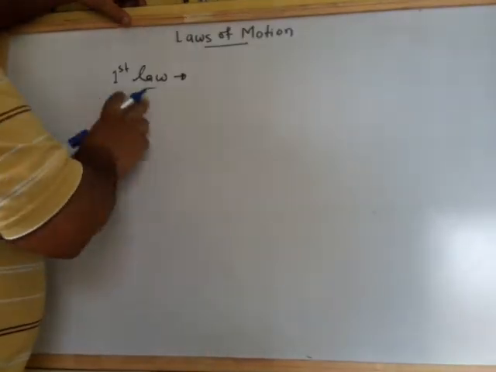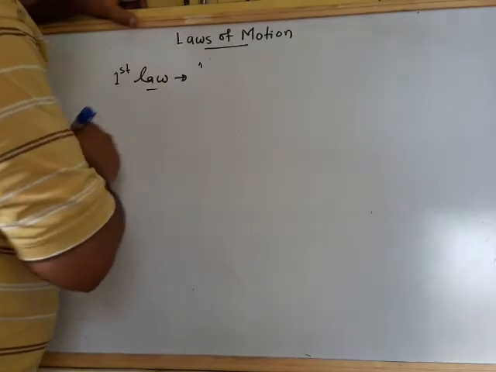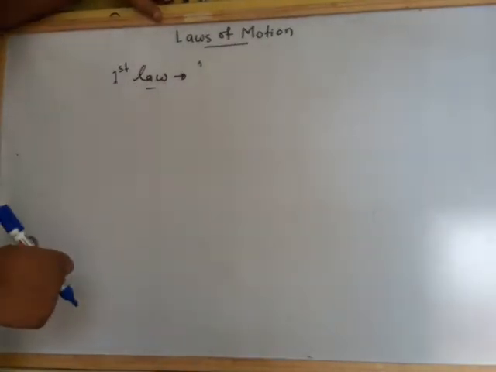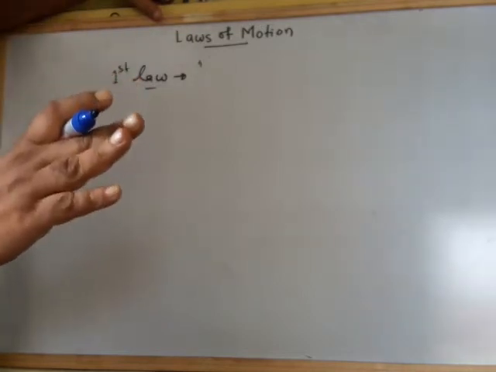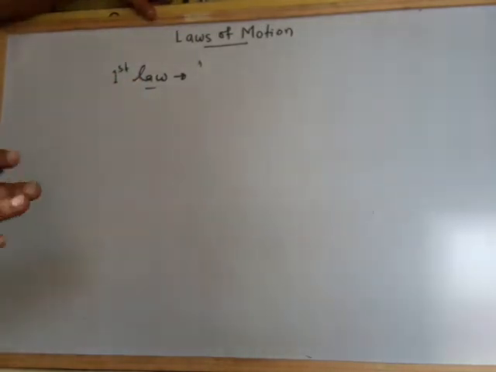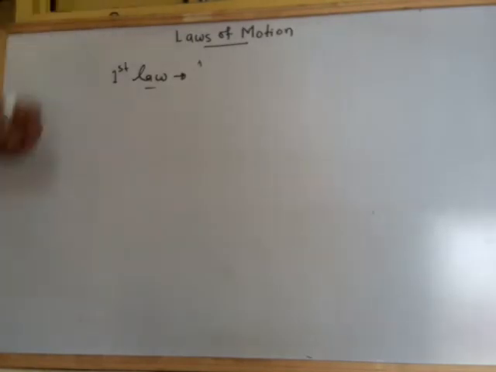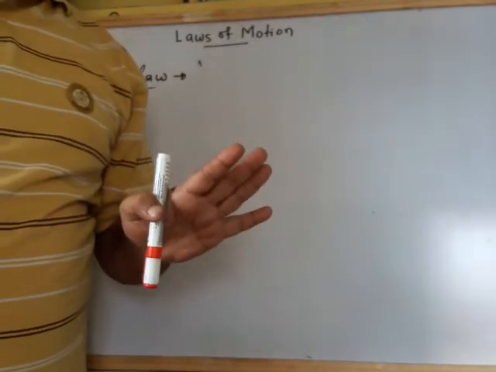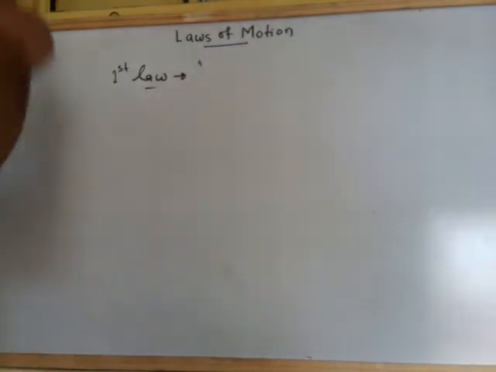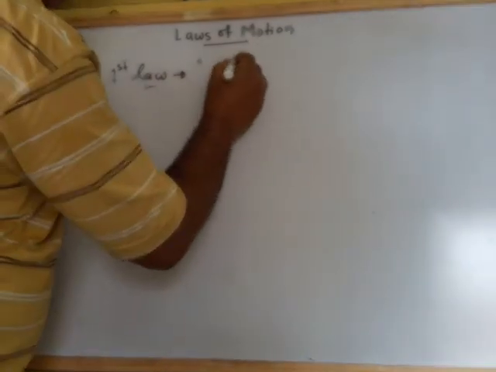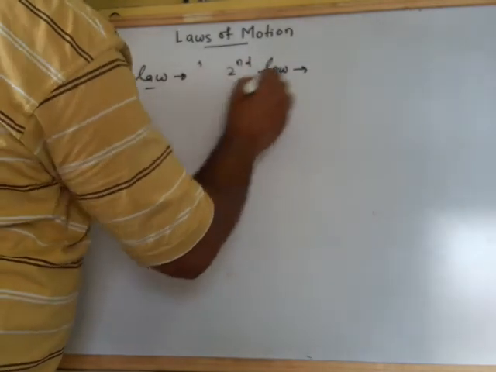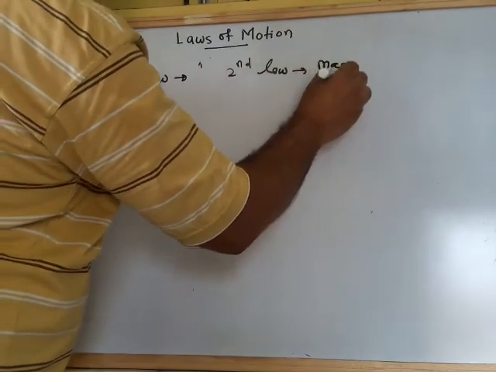So the first law states the necessity of the force. Okay, so first law, this definition you will get from the book. What I have told you can write down in your notes also, that if a body is in rest, it will be in rest, and if it is in motion, it will be in motion until and unless an external force comes and stops the body. Then we come to the second law. The second law states about the magnitude of the force.